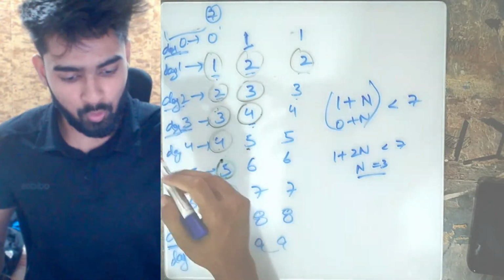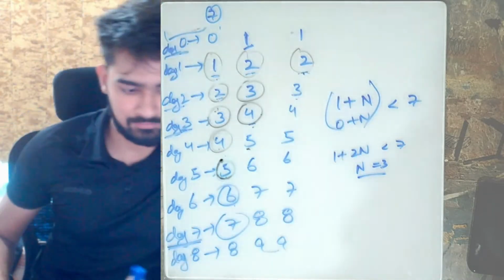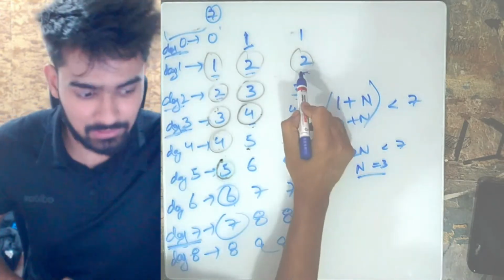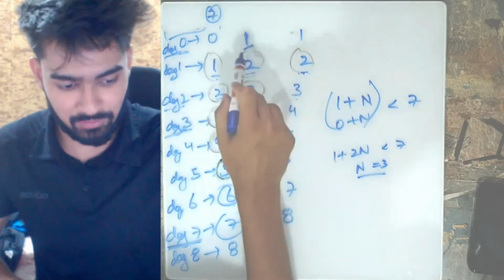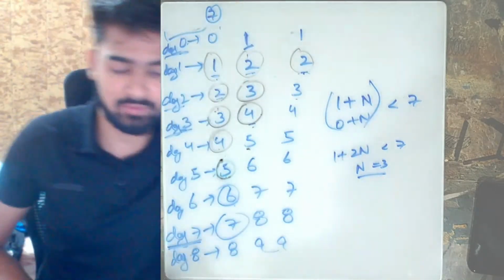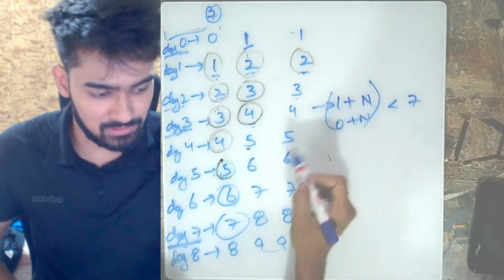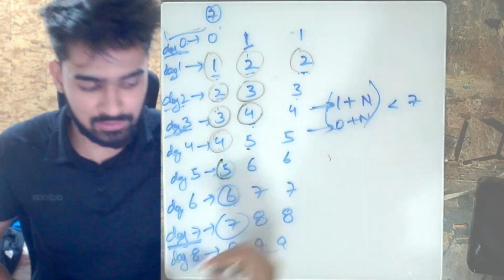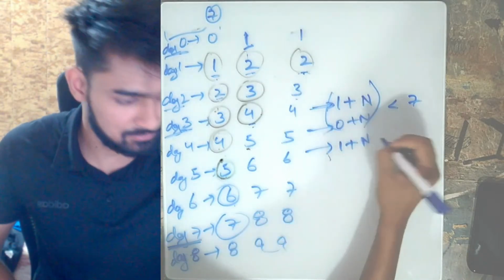Similarly, let's see till which day we were able to buy a packet from the third shop. Now, in order to buy a packet from the third shop, we need to buy a packet from the second shop also and from the first shop as well. Which means the increment of the first shop is this, the second shop is this, and the third shop is going to be 1 plus n.